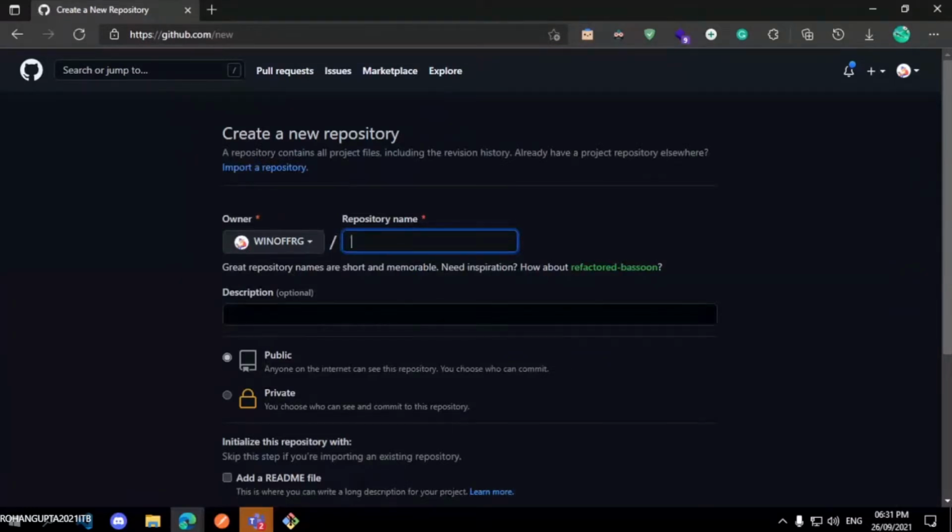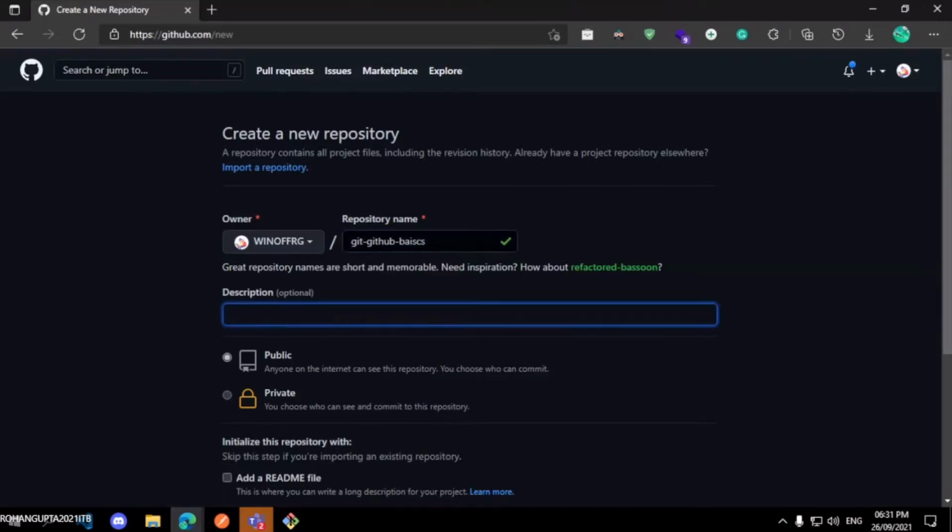Here you have to give a name to your repository. Your repository name is unique in the scope of your account, so no other repository can have the same name within your account. I will choose git-github-basics. This will be the name of my repository. So I will give it a small description: